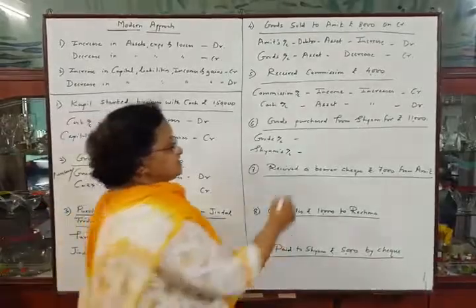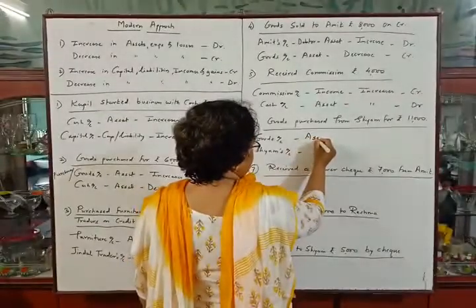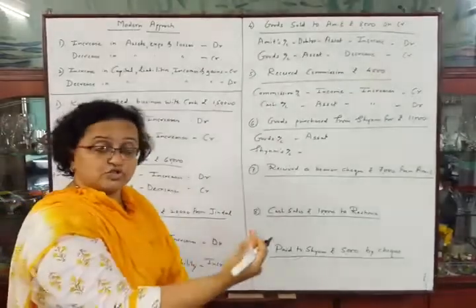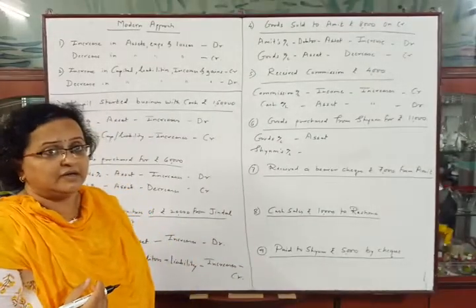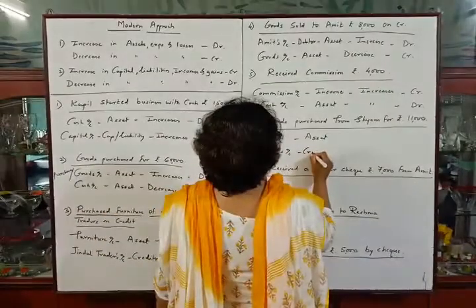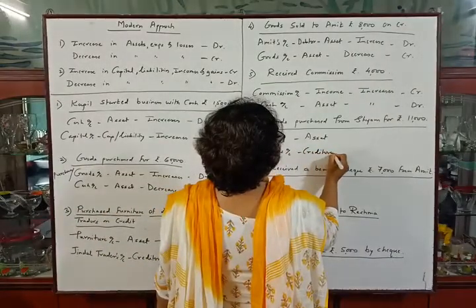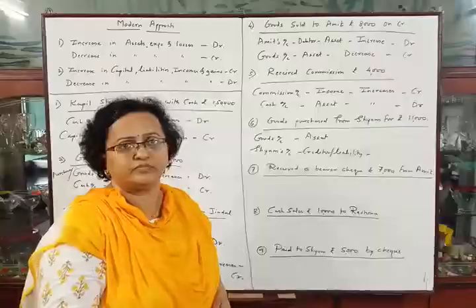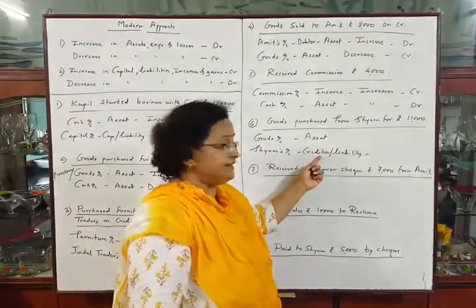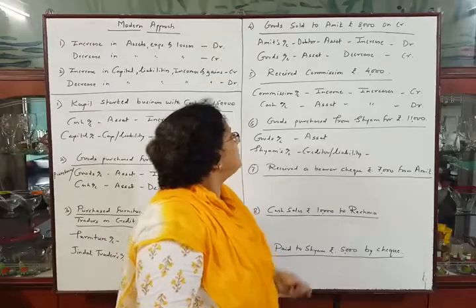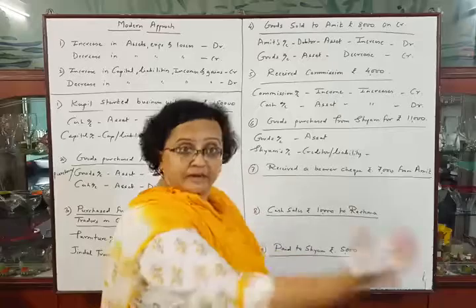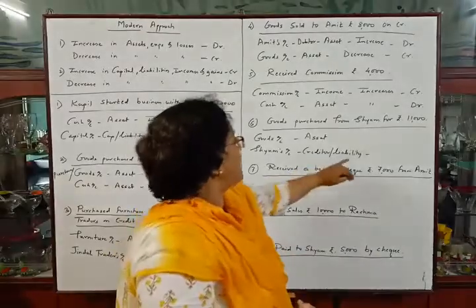Okay, goods are our asset, and Shyam, as we have purchased goods from Shyam on credit, our liability will increase. This is our liability, that is he is our creditor. Shyam's account, creditor, तो आपला creditor आहे, त्यामुळे liability आपली, because as we have purchased goods from Shyam, amount is payable to them, so liability.